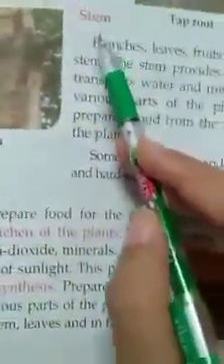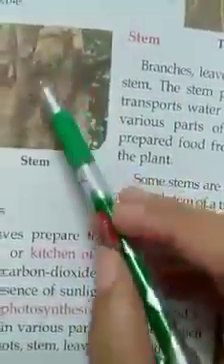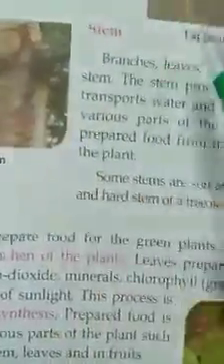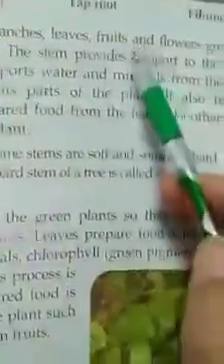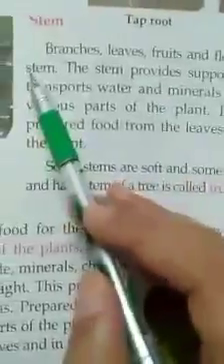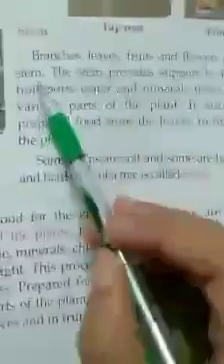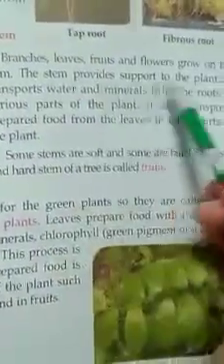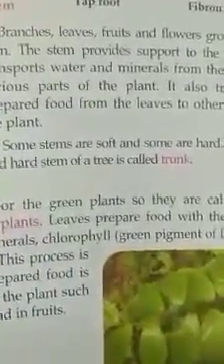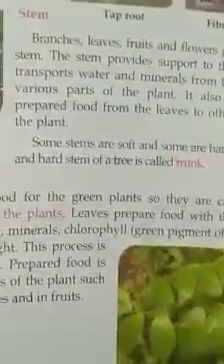So next is stem. Now what is stem? The wooden part of the plant is mainly called stem. Branches, leaves, fruits and flowers grow on the stem. The stem provides support to the plant. Like we stand on our legs with the help of our legs, similarly, a tree stands with the help of its stem.